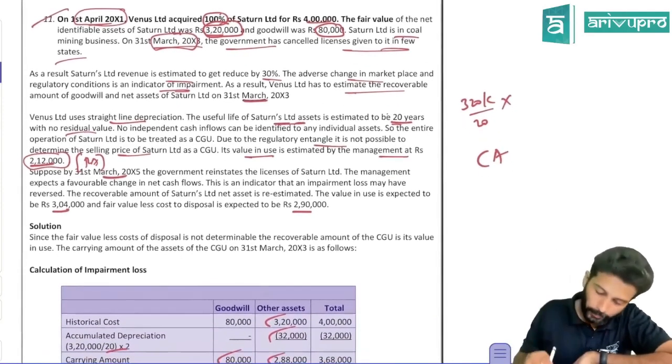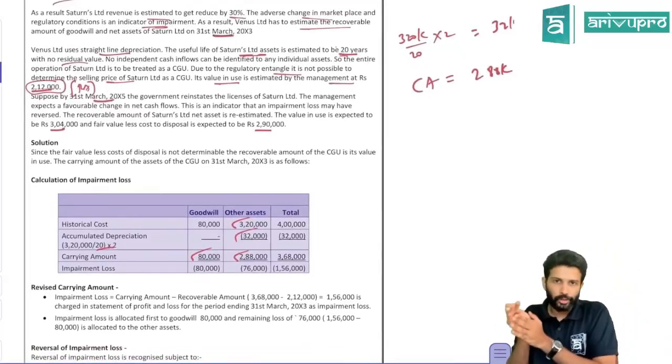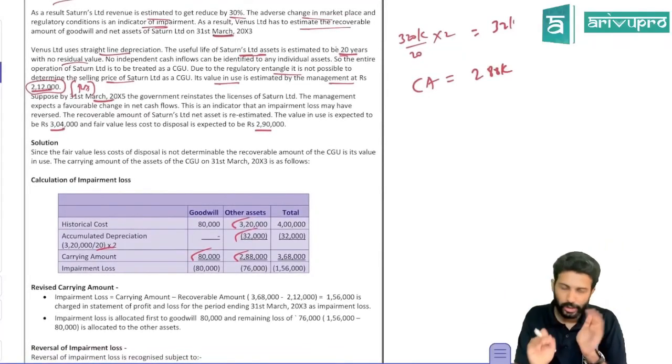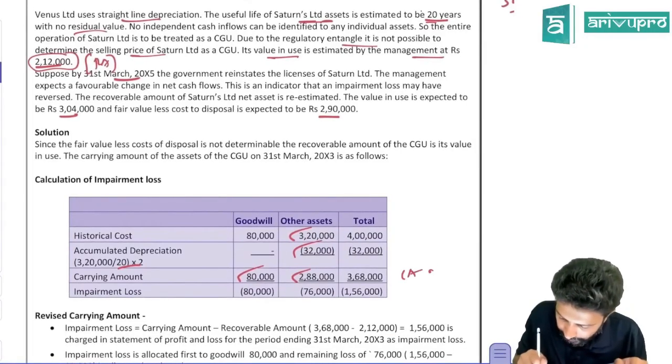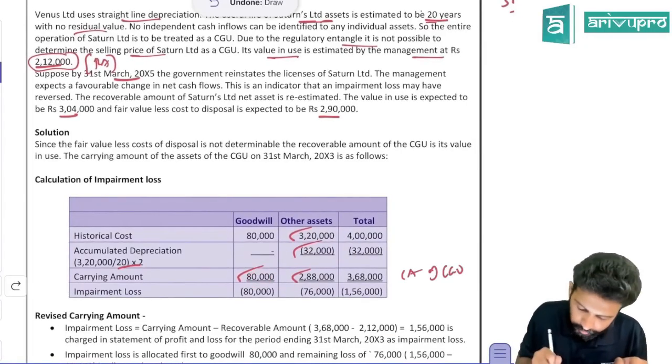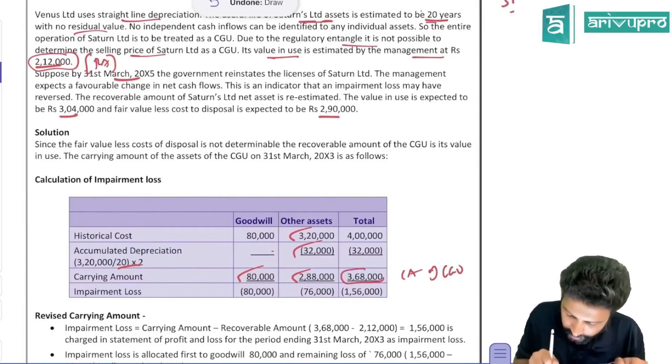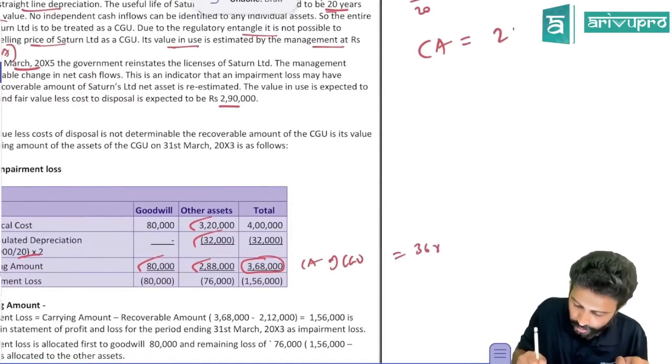All right. So goodwill you have to allocate to CGU and then only do it. Here there is only one CGU that they're talking about. So we allocate it. So that means what will be the total carrying amount? The total carrying amount of CGU is goodwill 80,000 and other assets 288. Put together is 368. So carrying amount of CGU is 368.